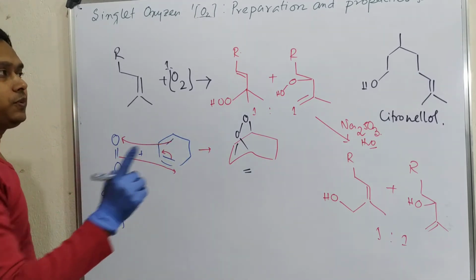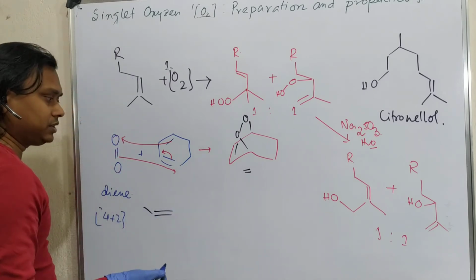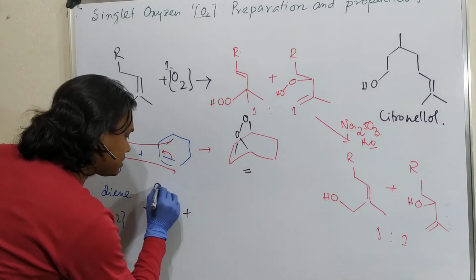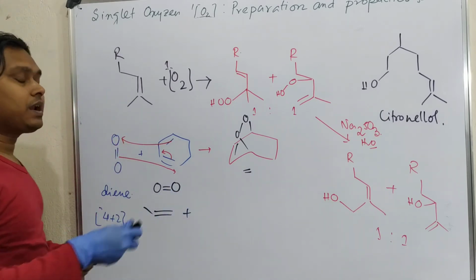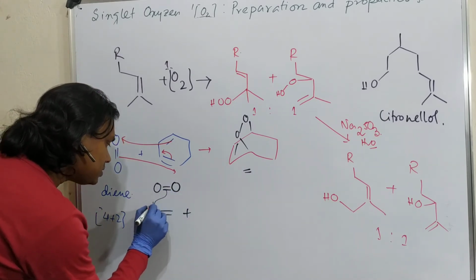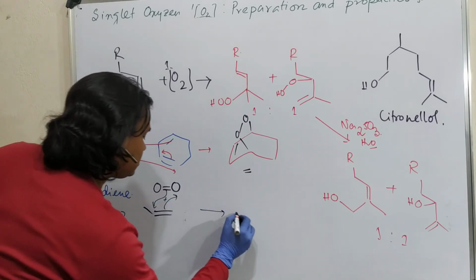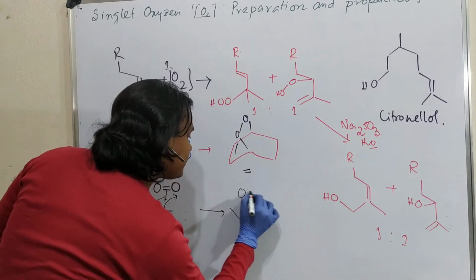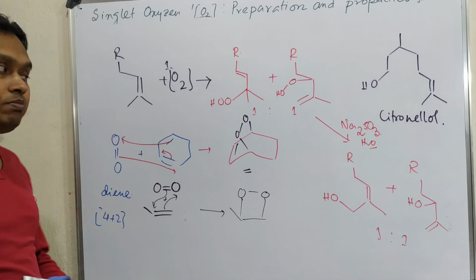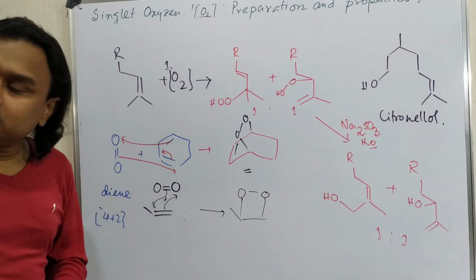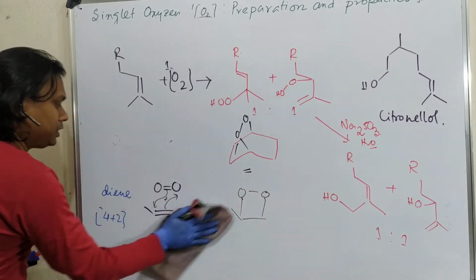Similarly, not only this 4+2, it can undergo 2+2. For example, if you take an alkene and react it with this oxygen, what can it do? It can undergo 2+2. How? This will come here, it will come there. So in this way it will result in this. And by the way, remember that multiple-oxygen-containing compounds are highly explosive, so be a little careful. From this study we have understood that it is able to undergo this reaction.